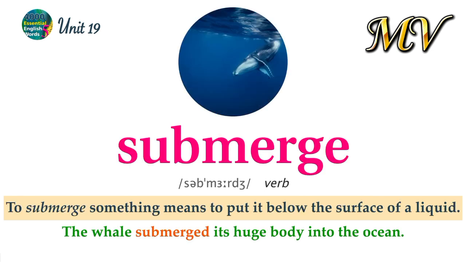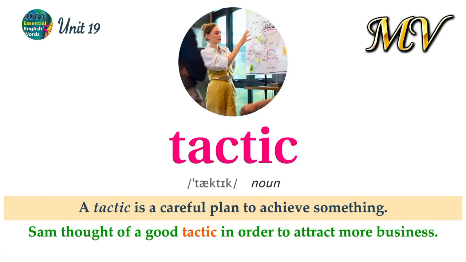Submerge. To submerge something means to put it below the surface of a liquid. The whale submerged its huge body into the ocean. Tactic. A tactic is a careful plan to achieve something. Sam thought of a good tactic in order to attract more business.